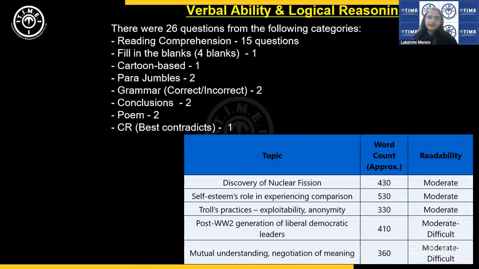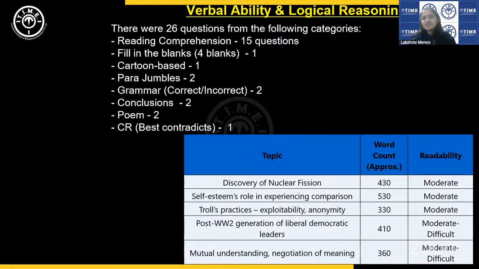That's it. Then we had 3 CR questions. As the PPT says, 2 questions were on conclusions and one was on the statement that best contradicts an idea given in the passage above.